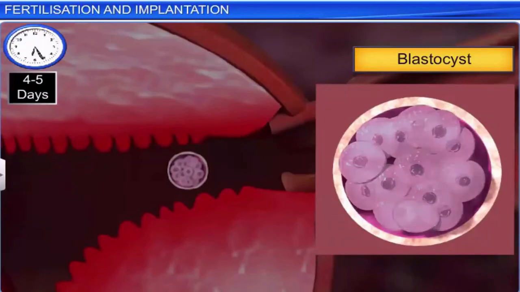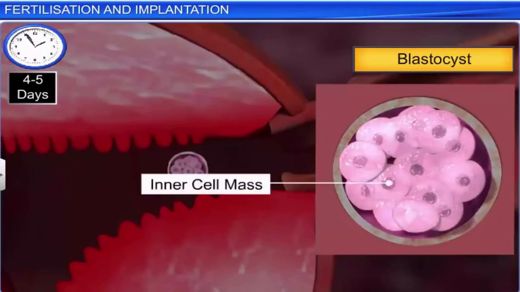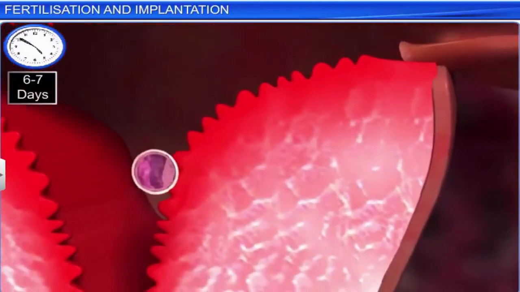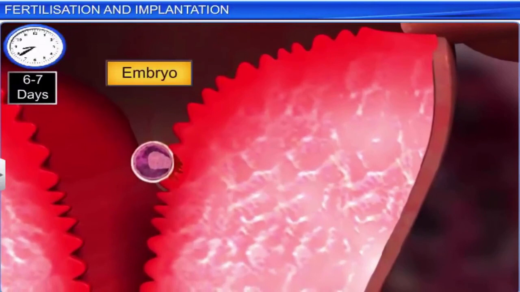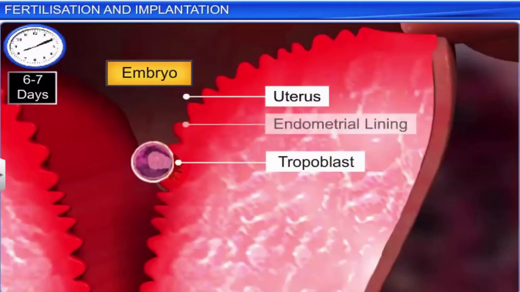The outer layer, called the trophoblast, eventually gives rise to the placenta, while the inner layer, a group of cells called the inner cell mass, eventually differentiates to form the embryo. Interestingly, at the blastocyst stage, the zygote, now called the embryo, gets attached to the uterus as the trophoblast grows outwards and penetrates the endometrial lining of the uterus.